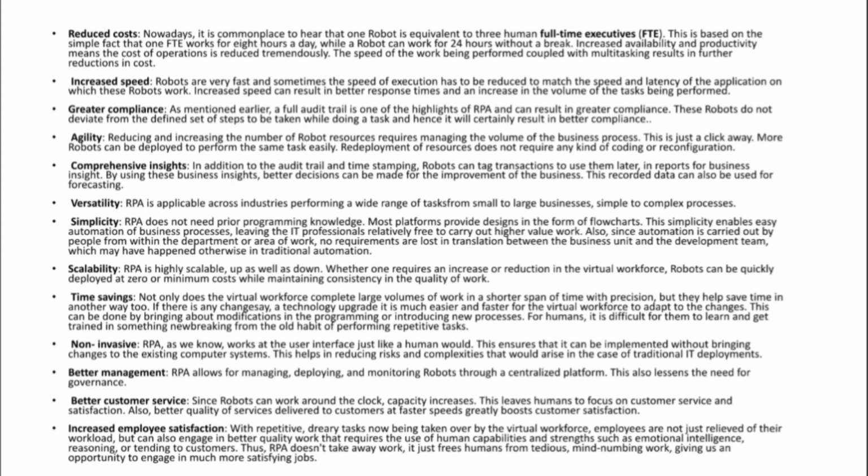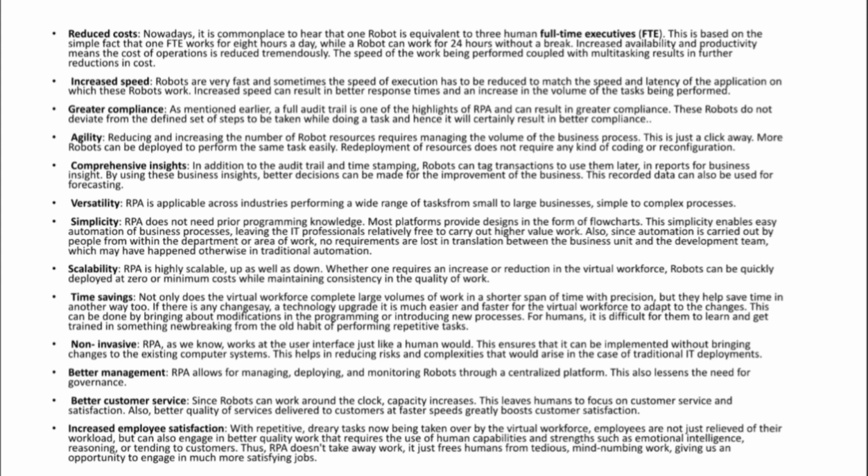Now you can ask a question, how is cost reduced? Nowadays it's commonplace to hear that one robot is equivalent to 3 human full-time executives. Now you can ask a question, why? This is based on a simple fact, right? A robot can work for 24 hours without a break, but a human can work only for 8 to 9 hours.